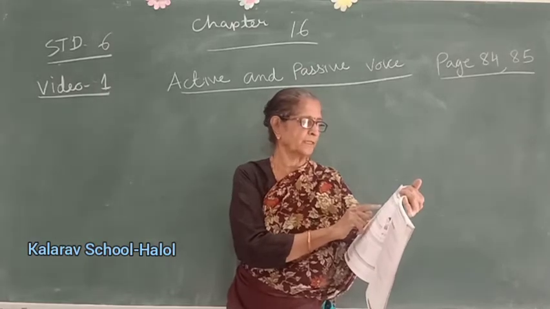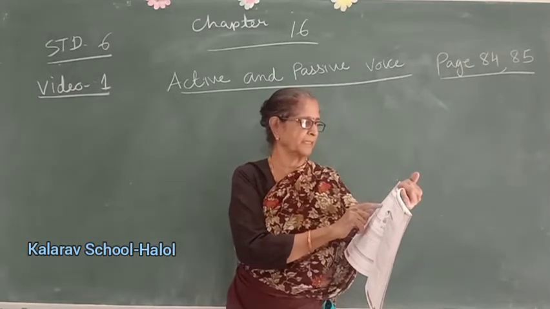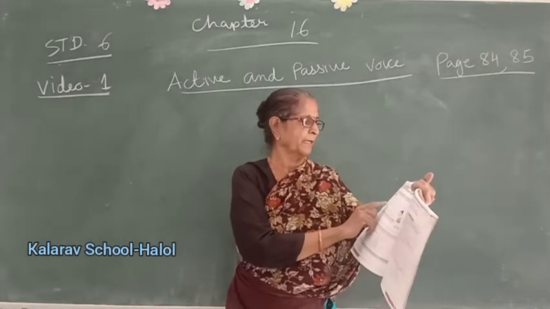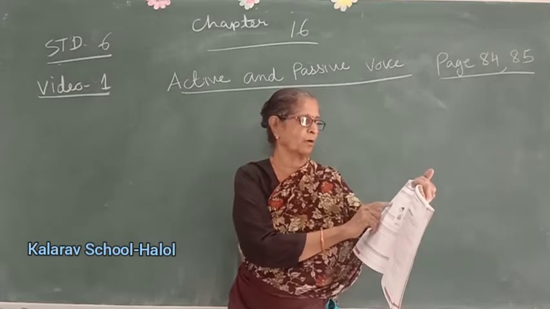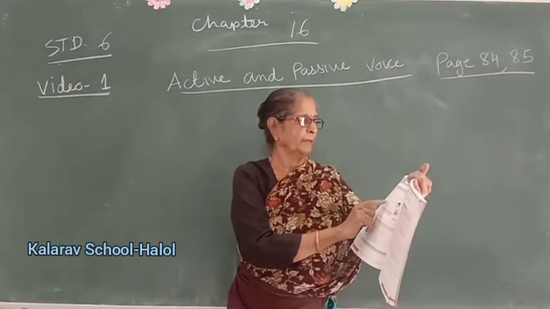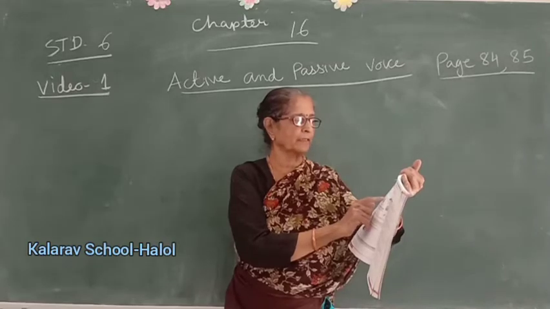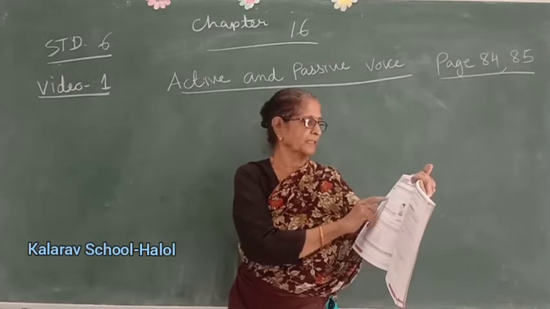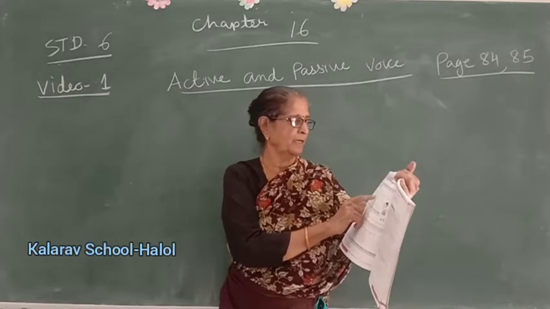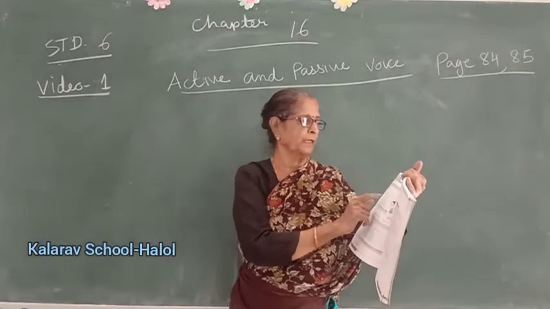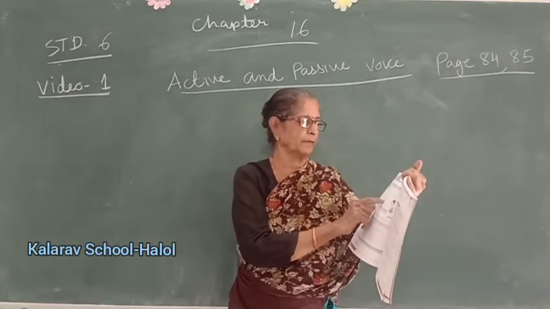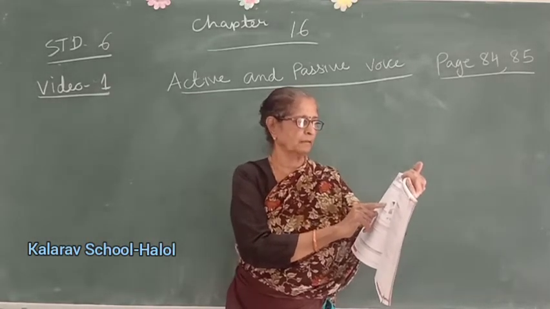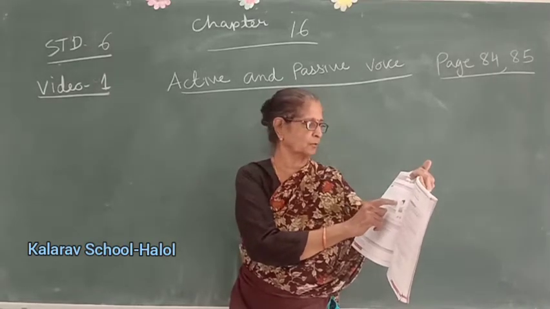Now look at the picture given here and read the sentences carefully. Namita sang a song. Second, Britney Spears sang a song. Now subject is Namita, verb is sang and object is a song. Here subject is Britney Spears, verb is sang and object is a song.